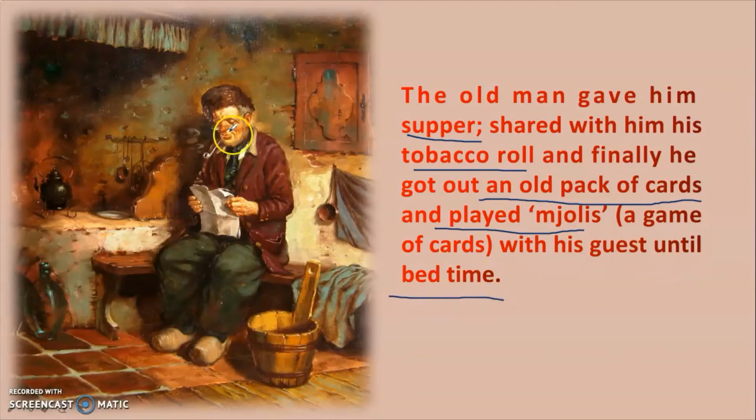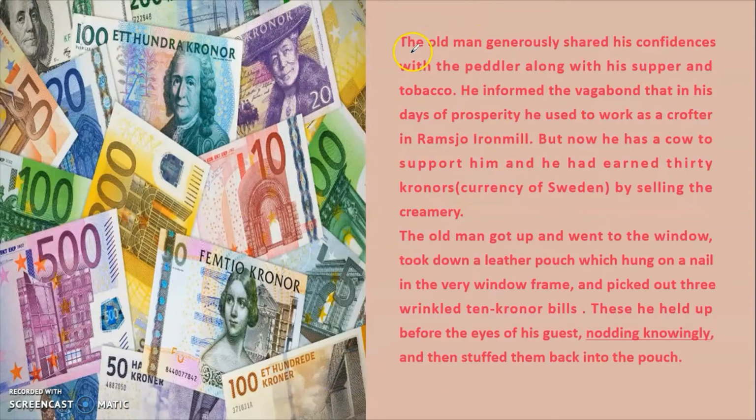So the old man was very generous. Not only did he share his food, his tobacco roll, and play a card game with him, but he also shared all his family secrets with the guest. The man was very generous, and he shared his confidences. Confidences means his personal secrets with the peddler, and along with his supper and tobacco, he provided him all the information. He informed the vagabond that in his days of prosperity, that means when he was young and when he could do hard labor,